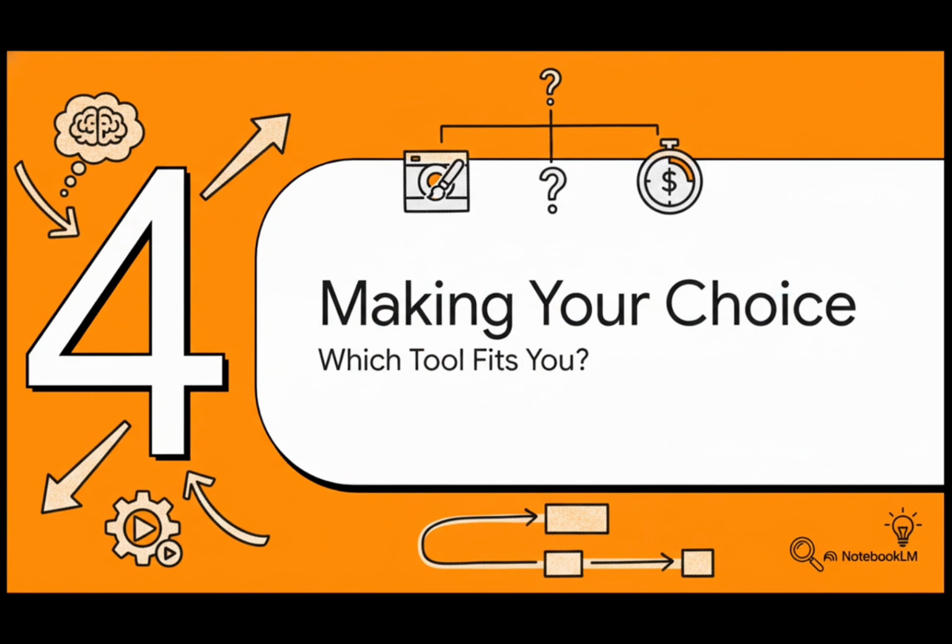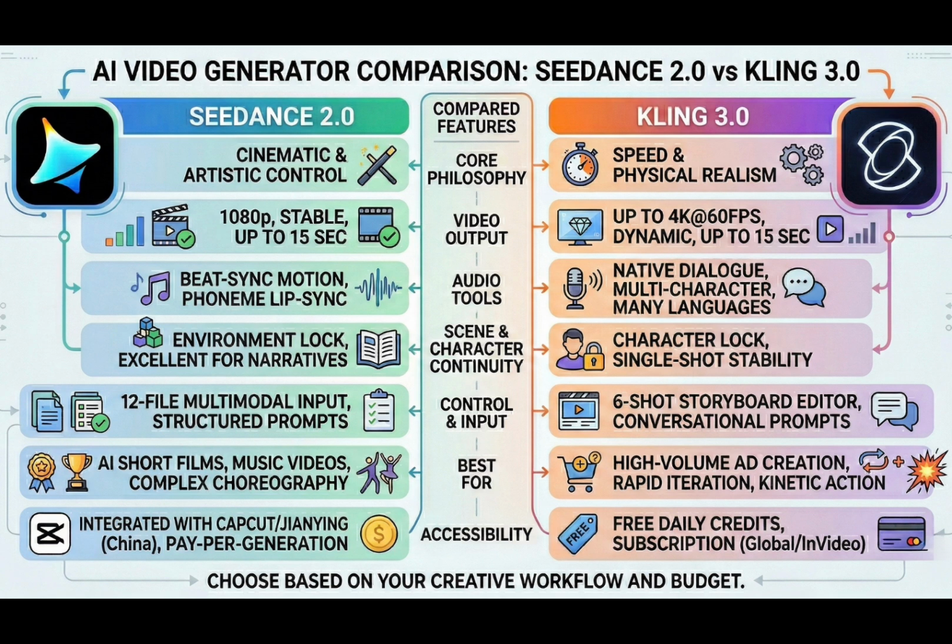So, we've seen the features, we've looked at the numbers, and now we get to the most important question. Which one should you actually choose? As you're about to see, the answer really truly depends on what you need for your project. Let's just break it all down. You should go with Seedance 2.0 if your project is complex. If you're a filmmaker who needs to match an existing video style, or you're editing clips, or you need action synced perfectly to sound, Seedance is absolutely built for you. It's the director's tool. On the other hand, choose Kling 3.0 if your number one priority is just speed and beautiful natural motion. If you need to quickly generate an eye-catching clip, or you're prototyping ideas where budget matters, Kling is your animator. Simple as that.